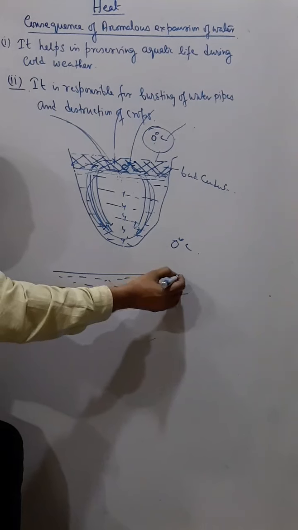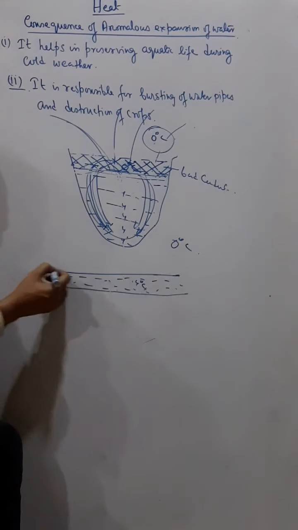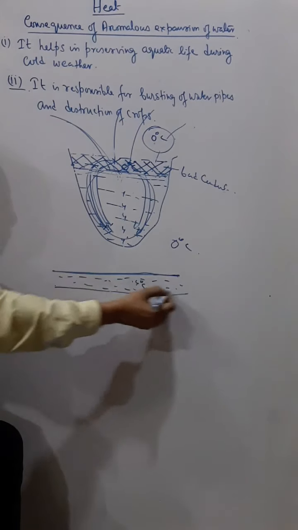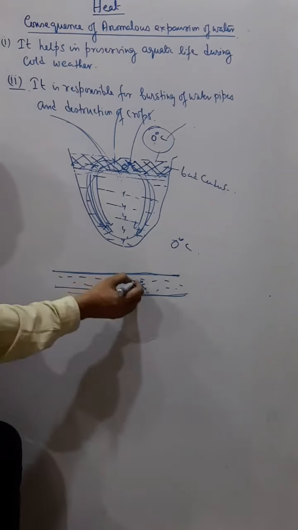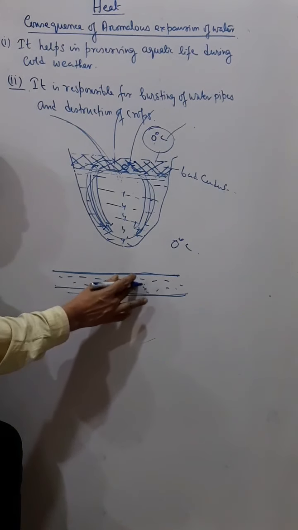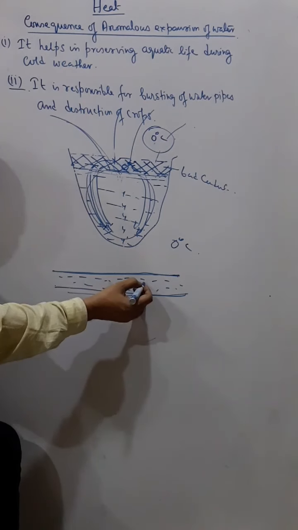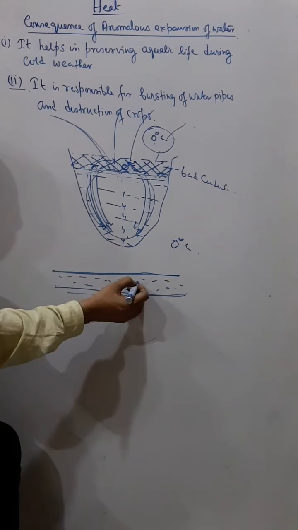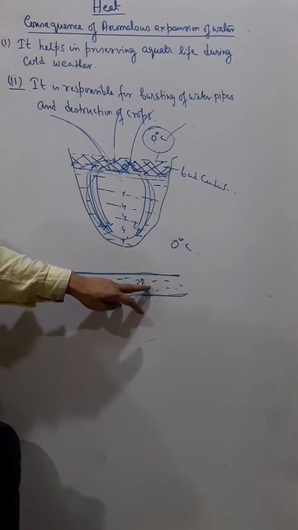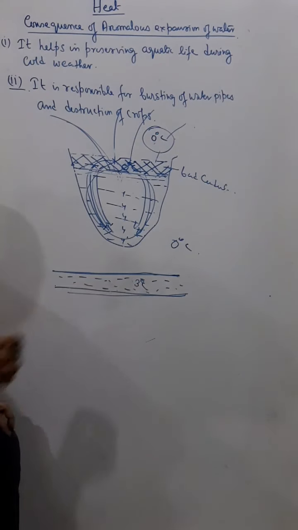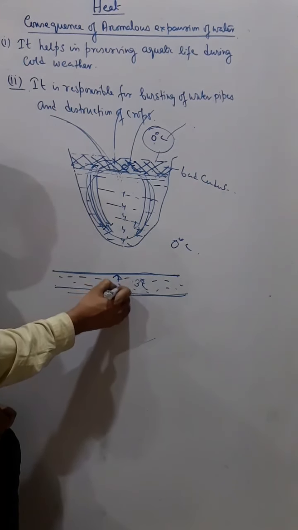Now this pipe is also cooling, so the pipe is contracting, that means the volume of the pipe is decreasing. The water has reached 4 degrees Celsius, and as it is cooled further, its temperature changes from 4 degrees Celsius to 3 degrees, and instead of contracting, this water expands.